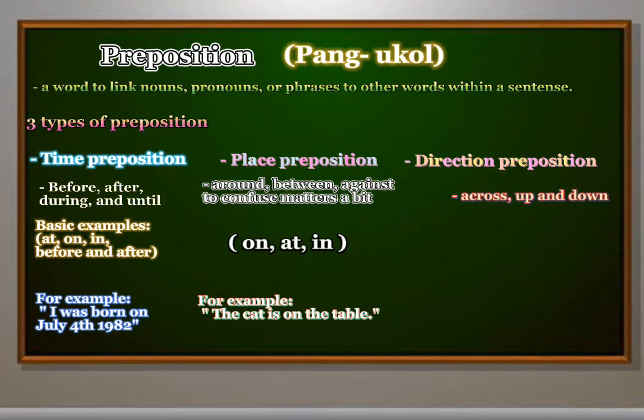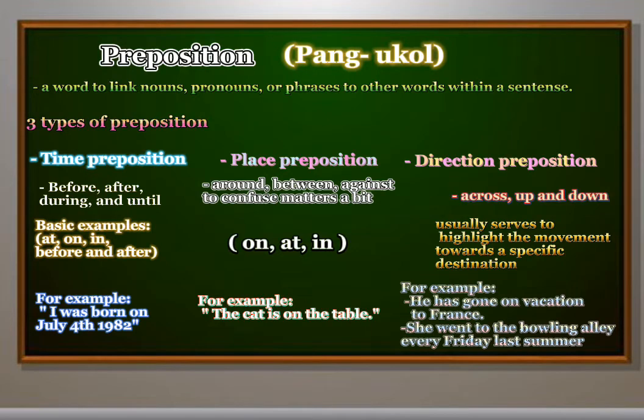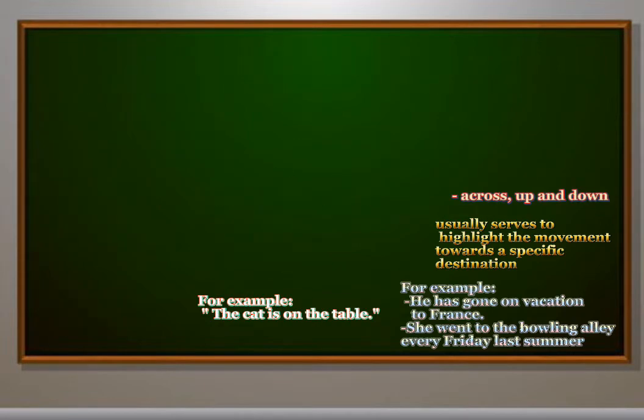Each type of preposition is important. The most commonly used preposition of movement is to, which usually serves to highlight that there is movement towards a specific destination. So for example, he has gone on vacation to France. She went to the bowling alley every Friday last summer.